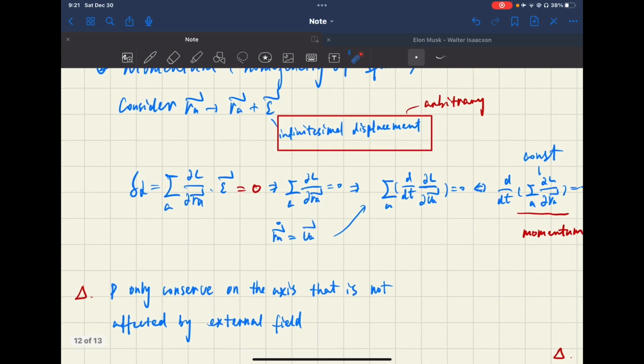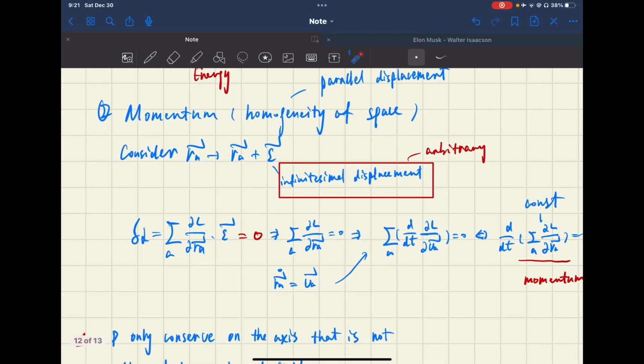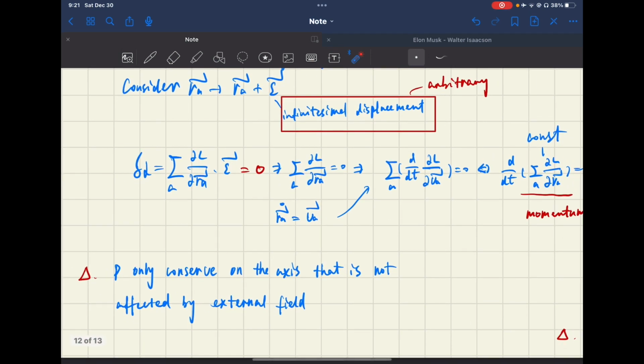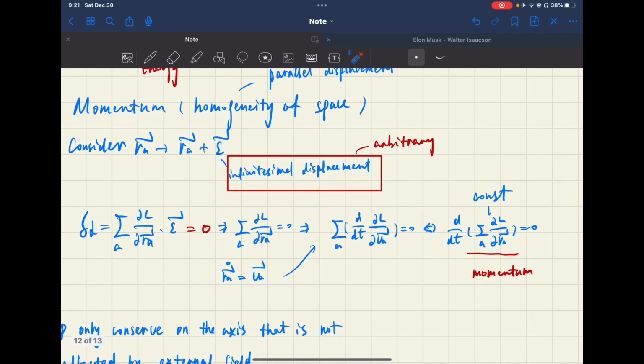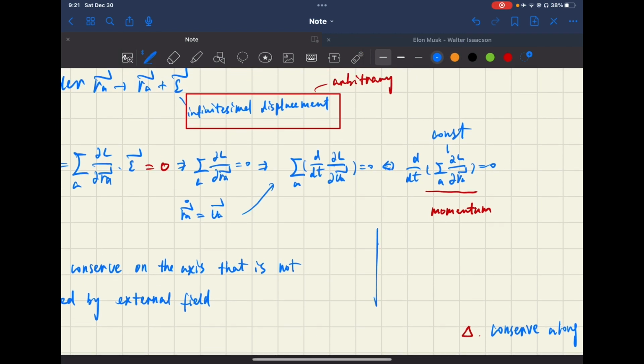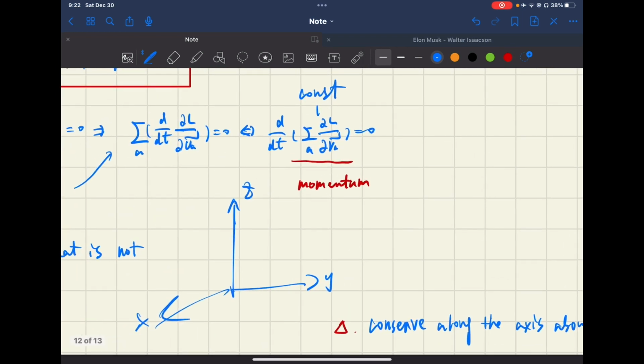The condition for the conservation is a little bit different because it uses the homogeneity of space. So it's only conserved along the axis that is not affected by an external field. What does this mean? If the external field is along the z axis, the momentum along the z-axis will not be conserved, only along the x-axis and y-axis. Why is that?